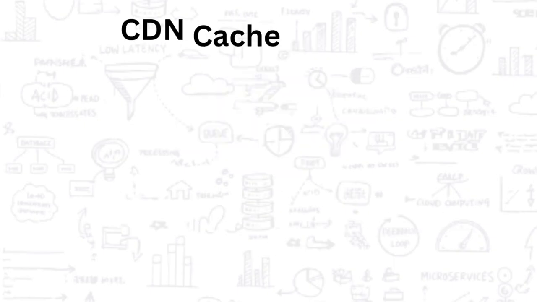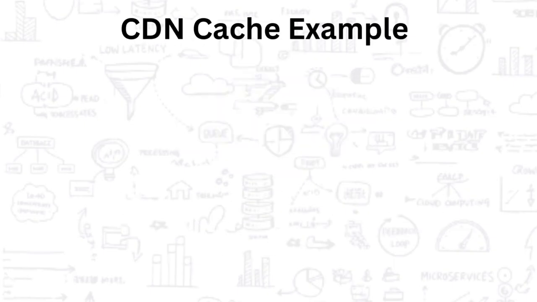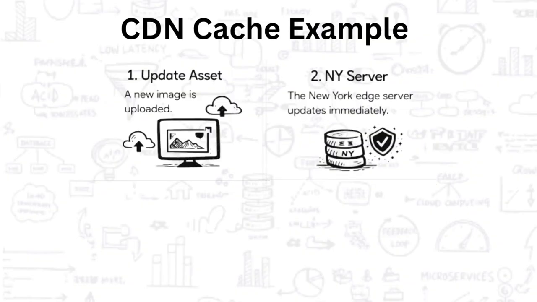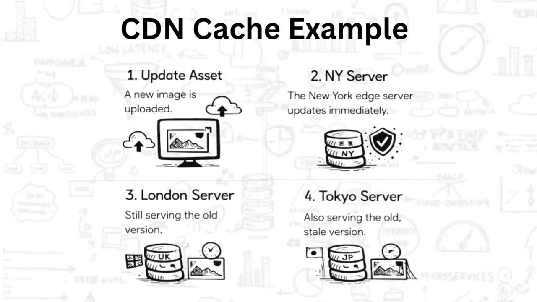A perfect real-world example of this is a content delivery network, a CDN. Say you upload a new hero image for your website's homepage. The server in New York might get that update instantly, but for a few seconds or even a couple of minutes, the servers in London and Tokyo could still be dishing out the old image to users in Europe and Asia. That little bit of lag, that is weak consistency in action. And for this kind of thing, it's totally acceptable.